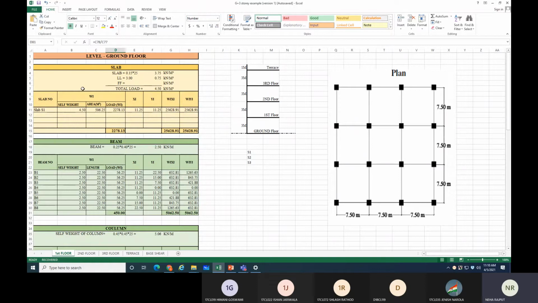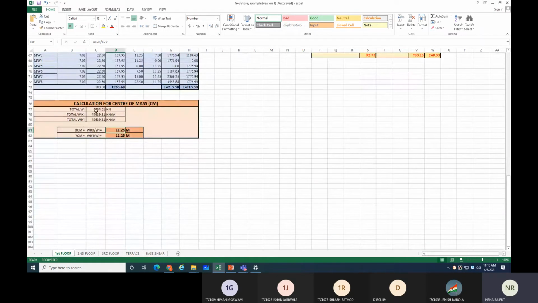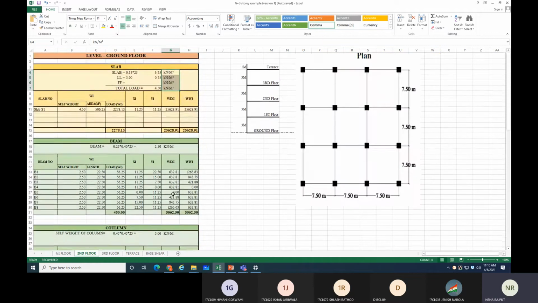This way you will be having this first floor total load, total WiXi, total WiYi, and you can get the center of mass for this first floor. Then the same calculation you need to perform for the second floor.